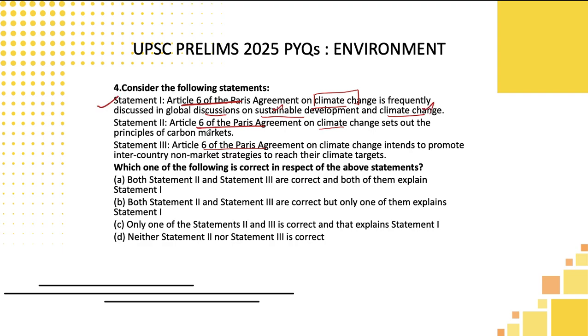Logically correct. Second statement, Article 6 of Paris Agreement on climatic change sets out the principles of carbon markets. So related to climatic change, we know the principle of carbon market could be discussed. High possibility of correctness in the statement. Statement 3, Article 6 of Paris Agreement on Climatic Change intends to promote non-market strategies to reach their climate targets. To mitigate the problem of sustainable development and climatic change, they are only suggesting non-market strategy. If it is a market strategy only, you have to think too much. Non-market, it is not a serious thing. So basically, you can assume all the statements to be correct.